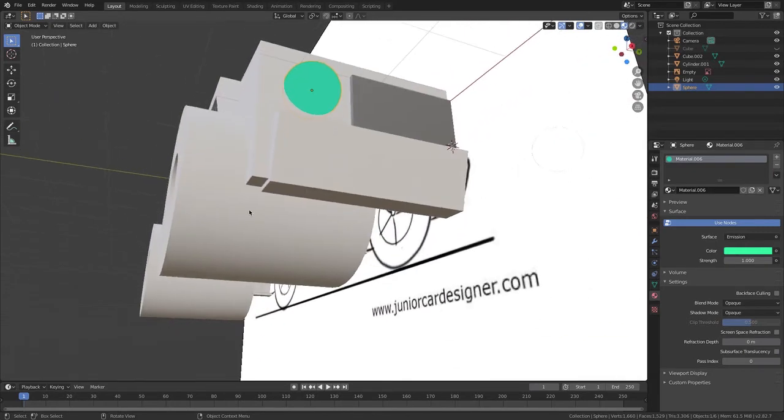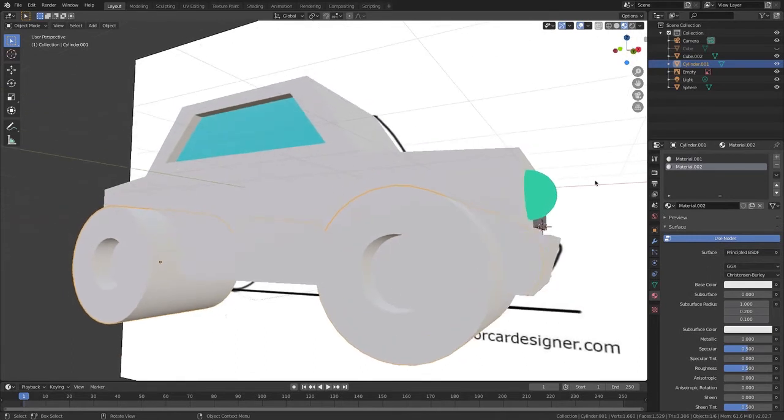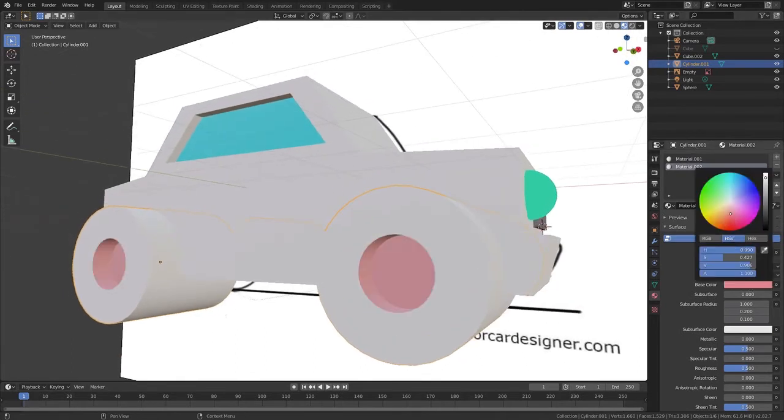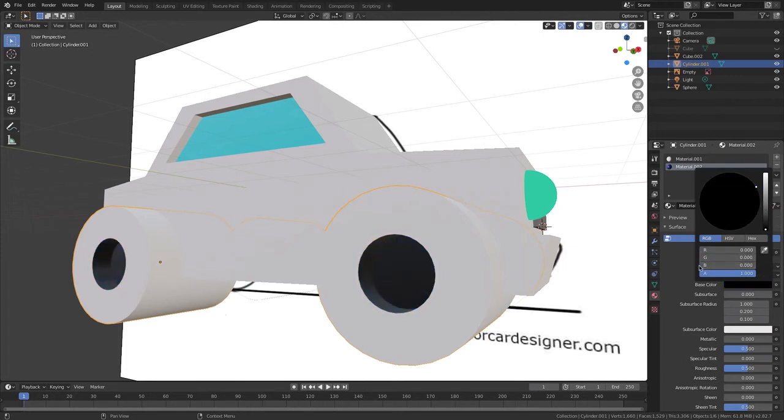Now I'm going to do the tires. So I'm going to select that and do it gray. Go RGB, make R0, G0 and B0. Now I'm going to make it light gray. I'm going to do H. Okay.